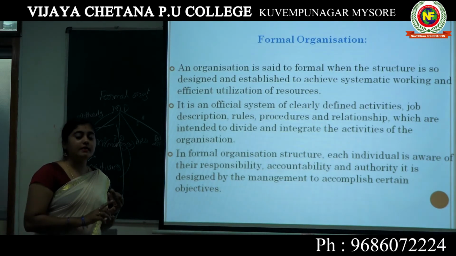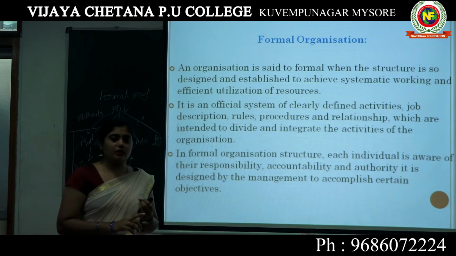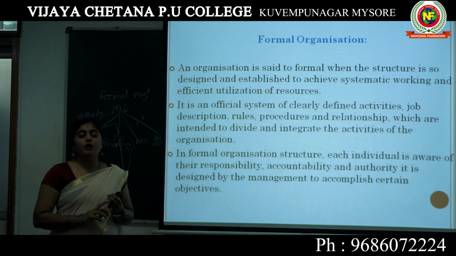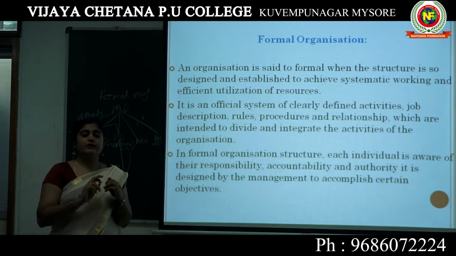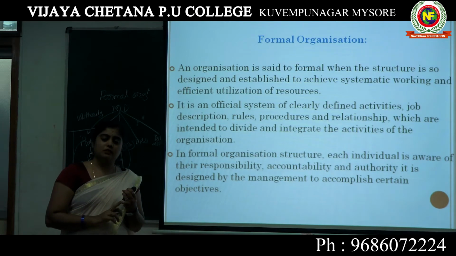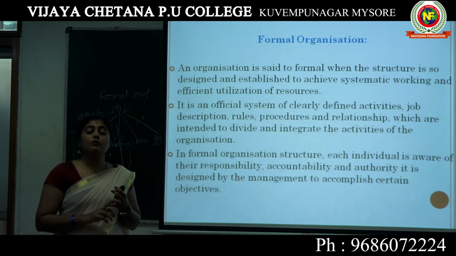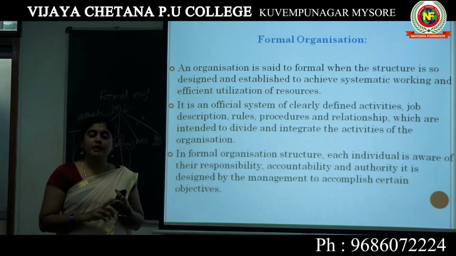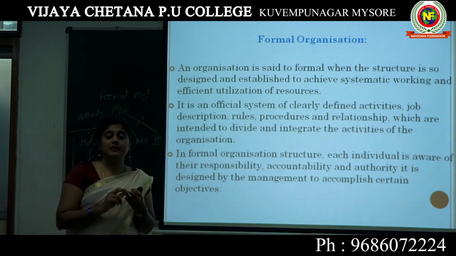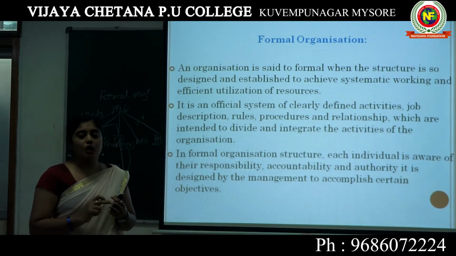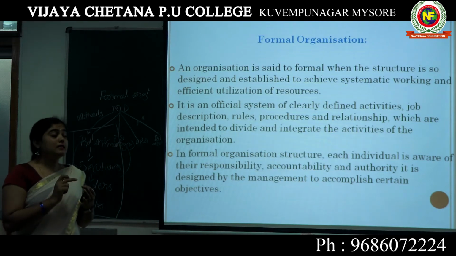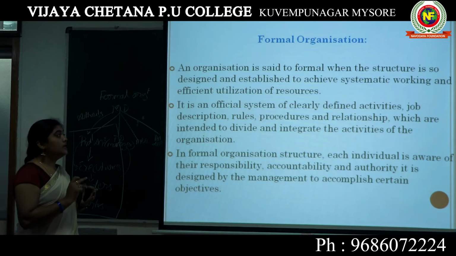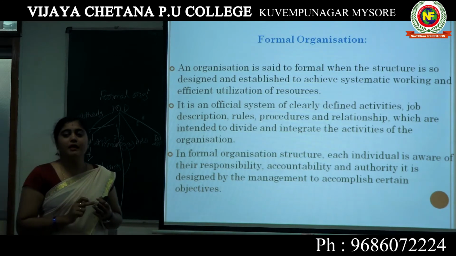Each and every employee in an organization should clearly know how much authority they have, under which circumstances or period, who the responsible person is, and who has to be reported the accountabilities. Everything is clearly defined in a formal organization. That's why it is called a systematic, official system, that is, the formal organization.